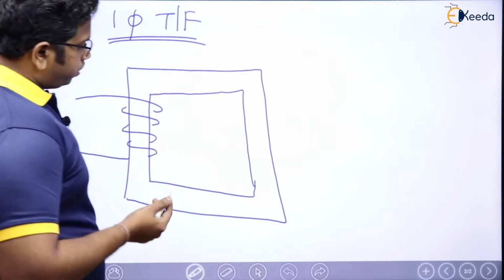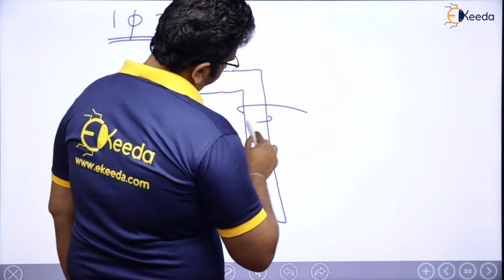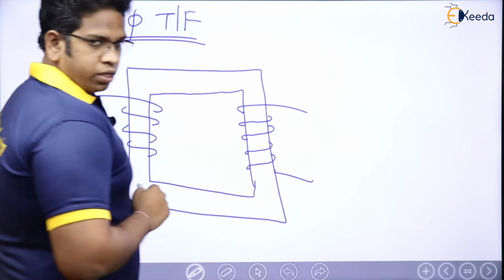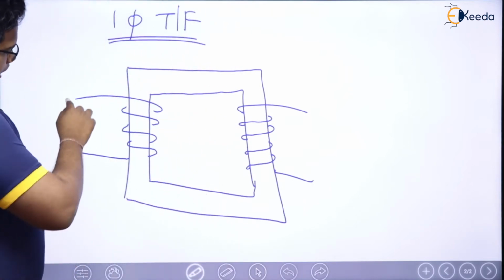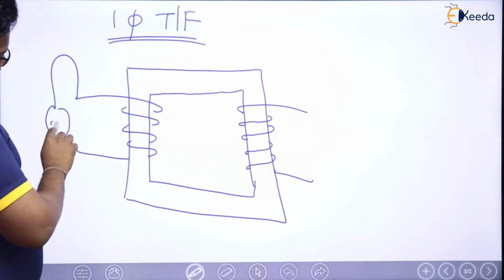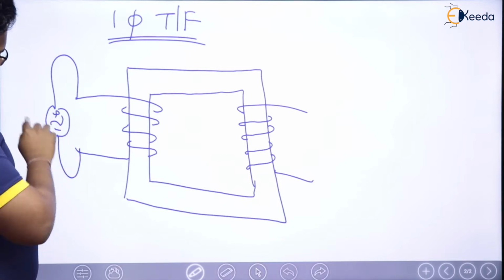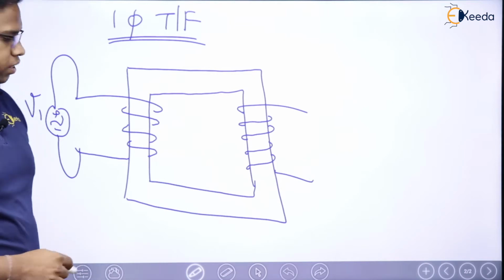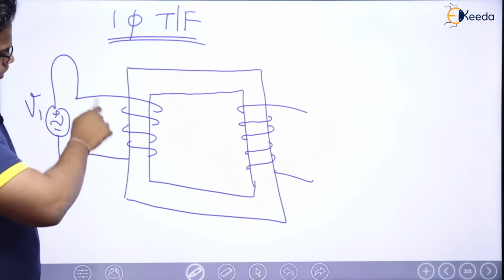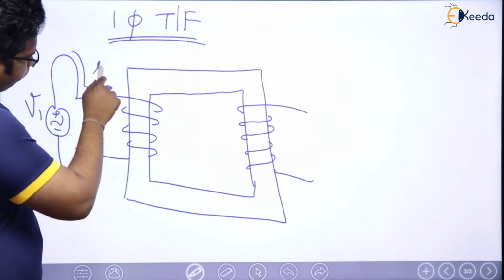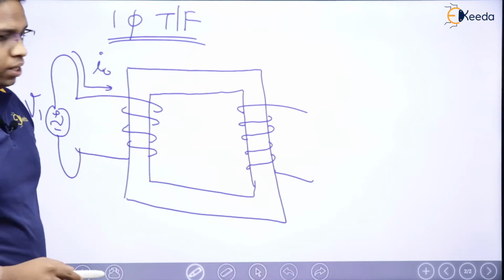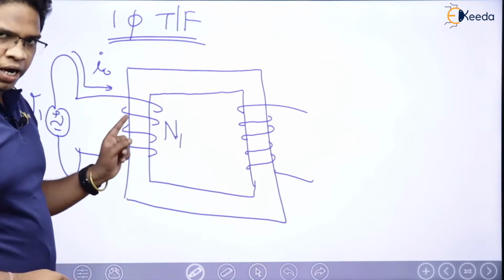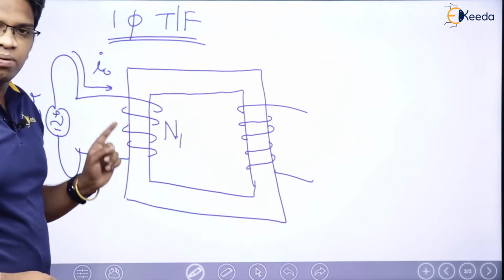You have already studied the transformer, so I may not need to explain the same things again. Now if I apply some voltage here, let us say AC voltage, plus minus AC, let this be V1. Since V1 is applied, some current I0 is going to flow through these windings. I0 is flowing through N1 number of turns.